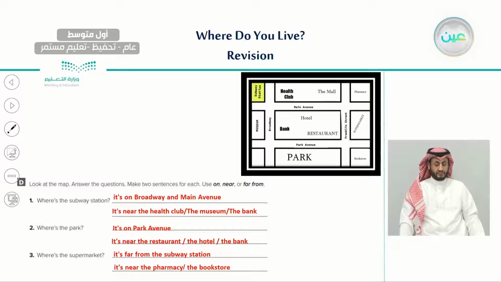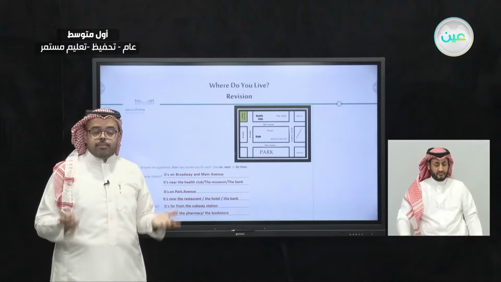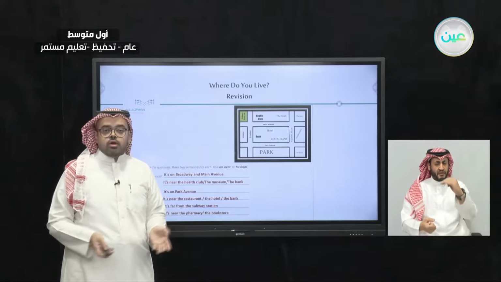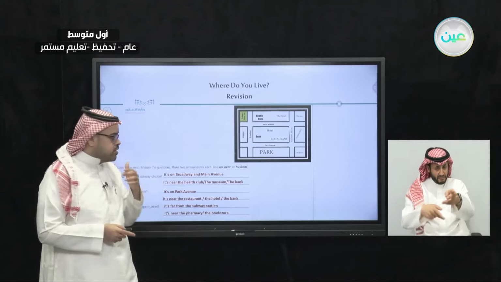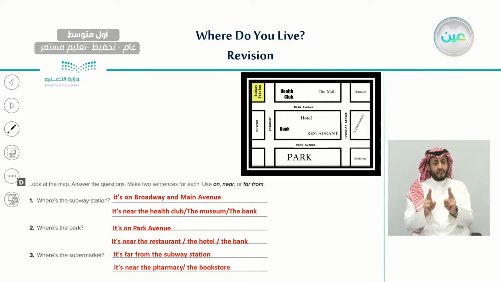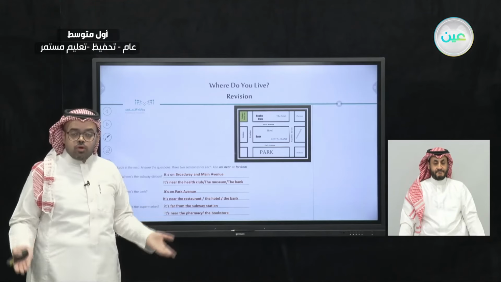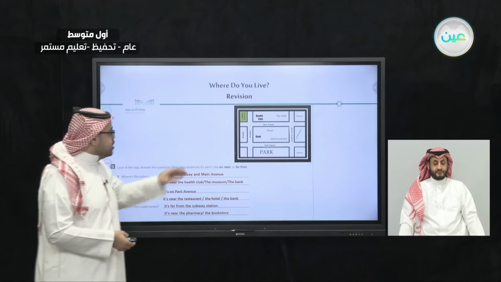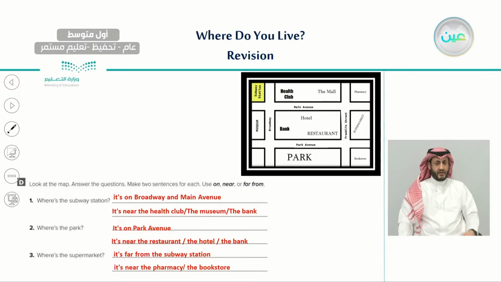Also, it is near the pharmacy. Here we have the supermarket. It is near the pharmacy and near the bookstore. So we have different ways to answer about the location of a place. Maybe we can use a street, as we said here. It is on Broadway Avenue or Main Avenue. It is on Park Avenue. It is on Franklin Street. We can use streets. We can also use places. For example, it is near the health club, or it is across from the restaurant, or it is next to the hotel. We can use places as well.